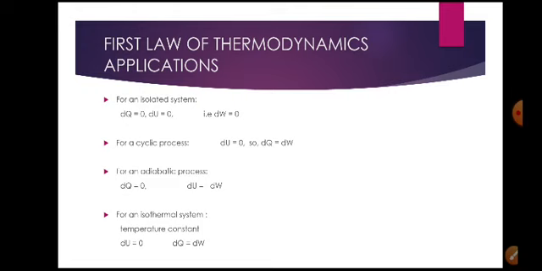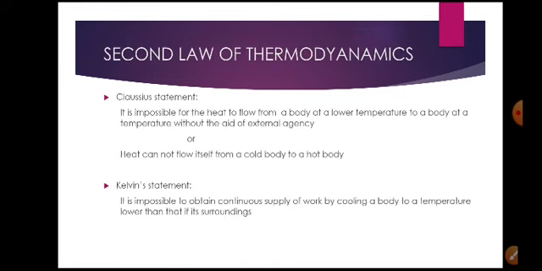For the adiabatic system, heat energy is not given, so dQ equals 0, therefore dU equals minus dW. So the change in internal energy equals the negative of the work. For the isothermal process, dU equals 0, therefore dQ becomes dW. For the adiabatic process, dU equals minus dW. For the isothermal process, dQ equals dW. These are the applications of the first law of thermodynamics.